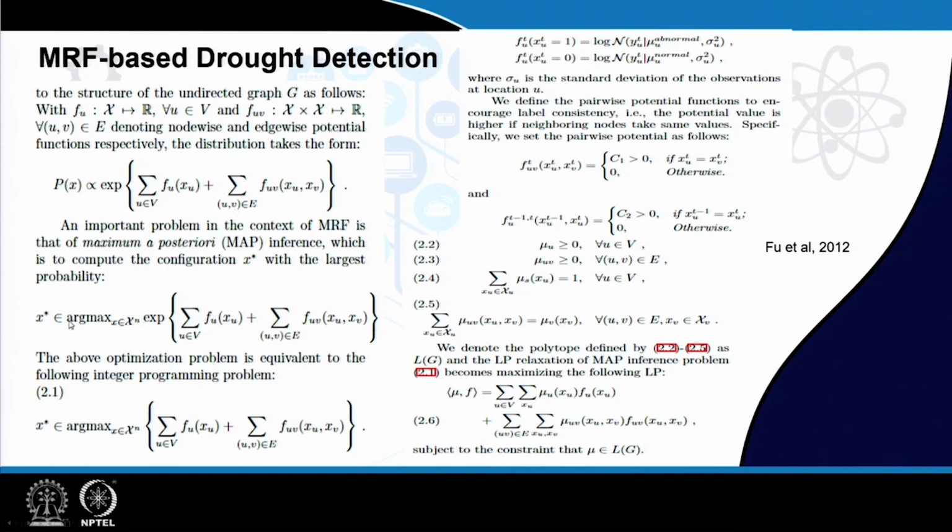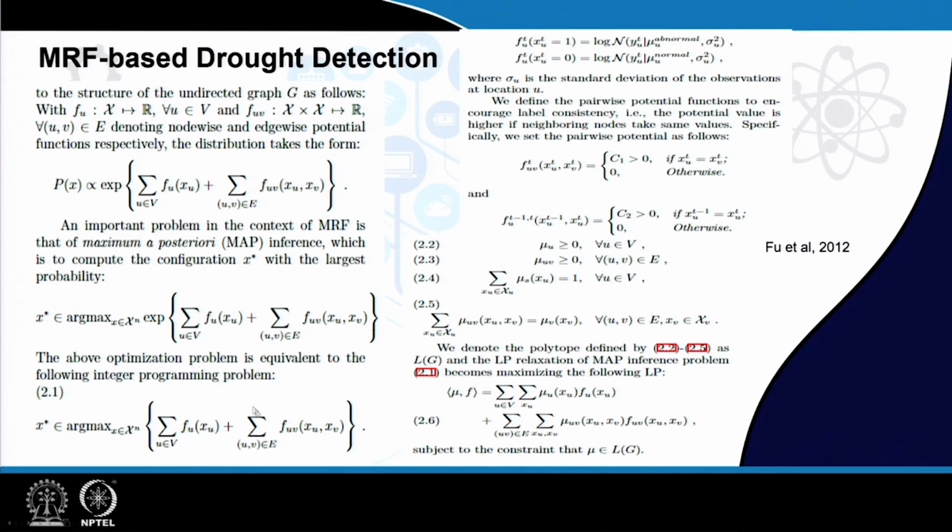So this is posed as an optimization problem, where the task is to calculate the x, where x is the collection of all the variable values, including the hidden and the observed. We have to choose x in such a way that this joint probability is maximized. In this paper they formulate that as an LP problem, a linear programming problem, and they solve it.